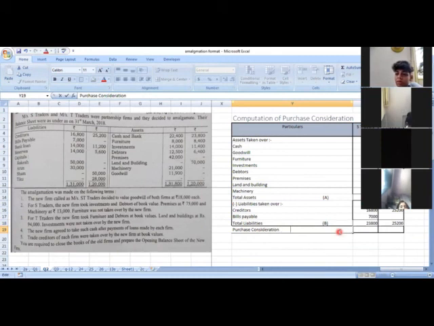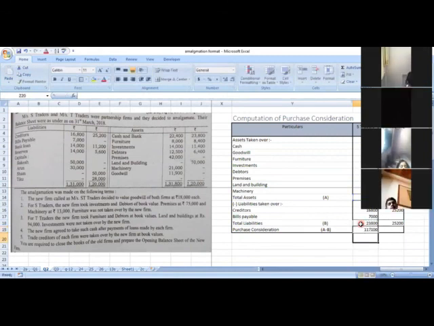How will you get the purchase consideration? When you subtract the liabilities from the assets, you will get the purchase consideration. We got a purchase consideration for both the firms.